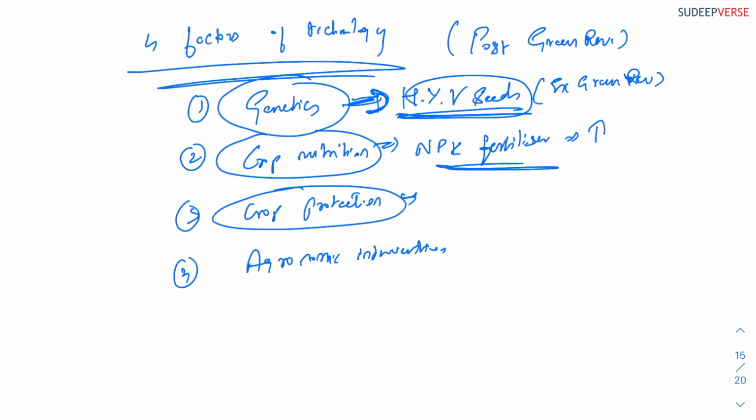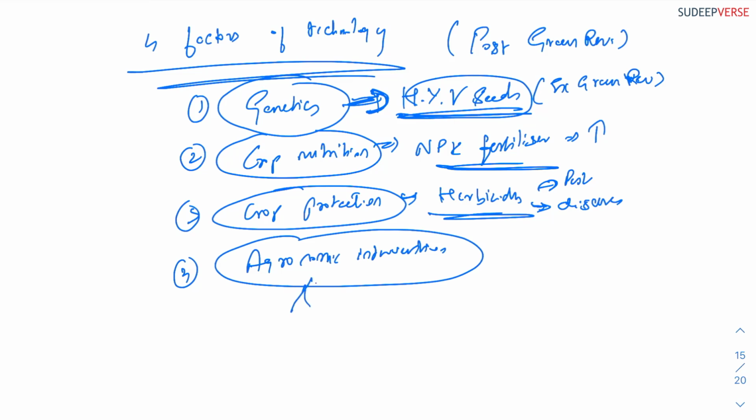Crop protection: the author talks about different herbicides and different ways of protecting our crops from pest attacks as well as from diseases. All right. The next is agronomic intervention. Currently, India is still improving on these agronomic interventions. We still have to improve on mechanization. We still have to improve on water saving technology. That is, we have brought in drip irrigation, but there is still more coverage to be done.